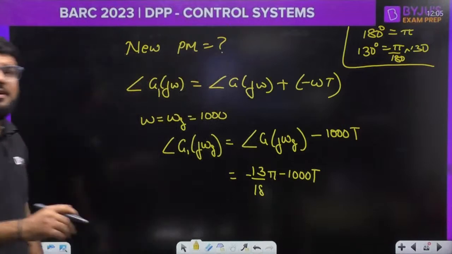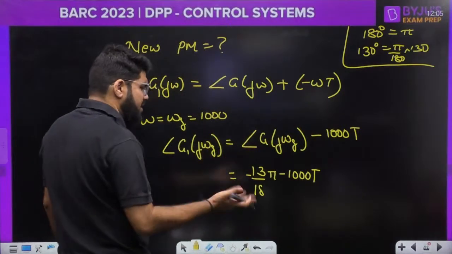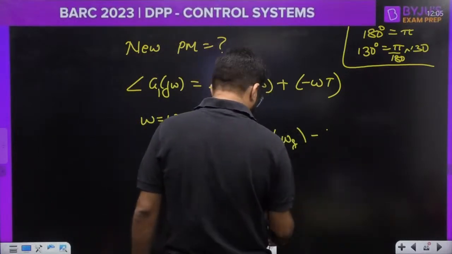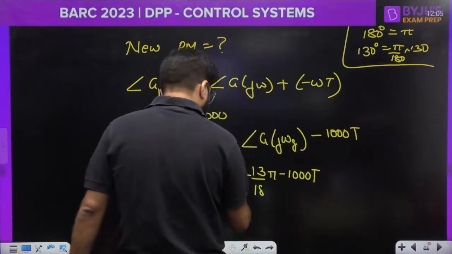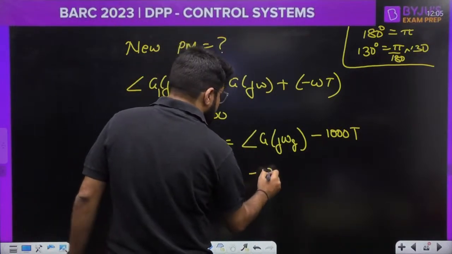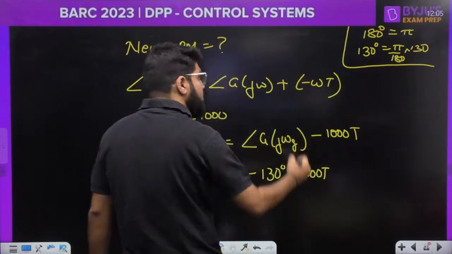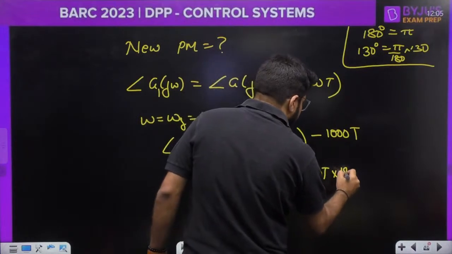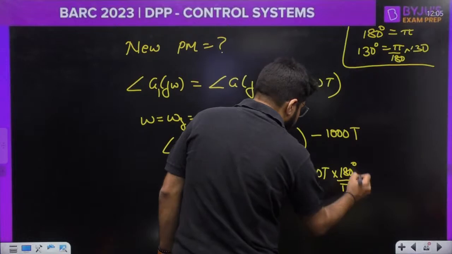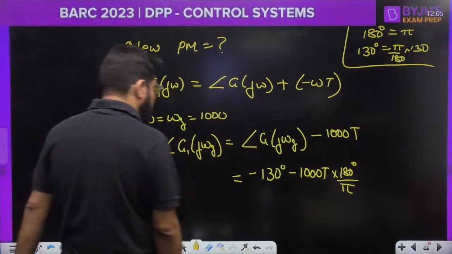Okay, now what is the new phase margin? If you want, convert this to degree. So how much is this? Minus 130 degree minus 1000 T into the reverse, and the reverse will be 180 degree divided by pi. 180 degree divided by pi is the value of 1 radian.